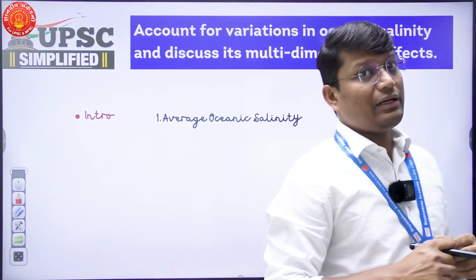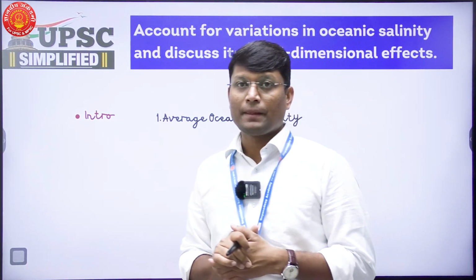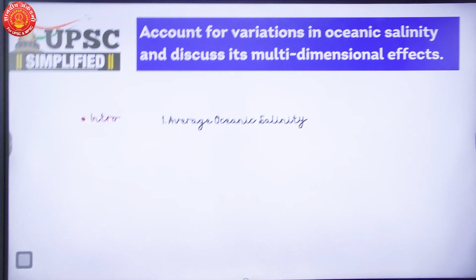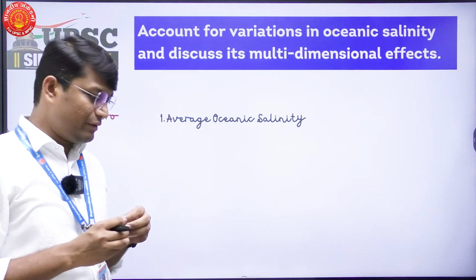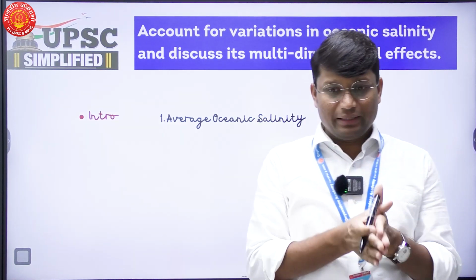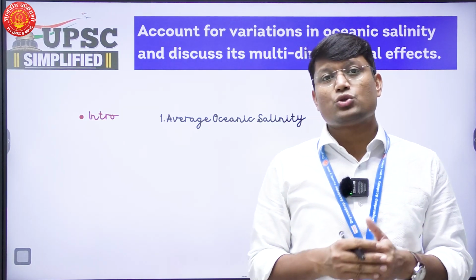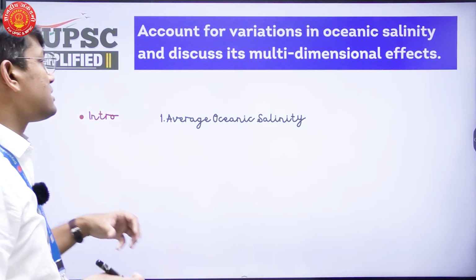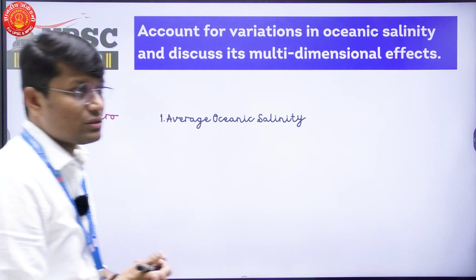So let us try to understand what will be the ideal conclusion in this particular question. Now when it comes to writing a conclusion in geography, we find that sometimes it becomes very difficult to have a very ideal conclusion or a very good conclusion, because most of the time you will find the question is straight. There is absolutely no scope to give context to your introduction, right? And sometimes there is also no scope to write a definition.